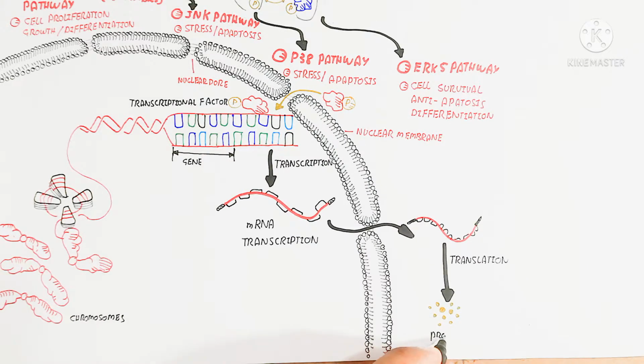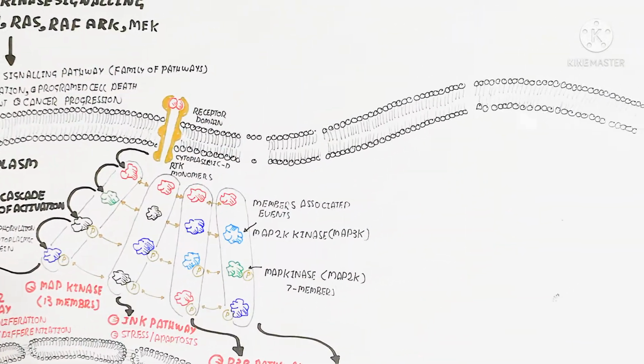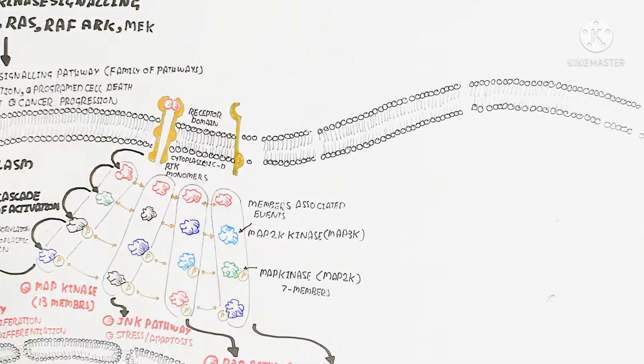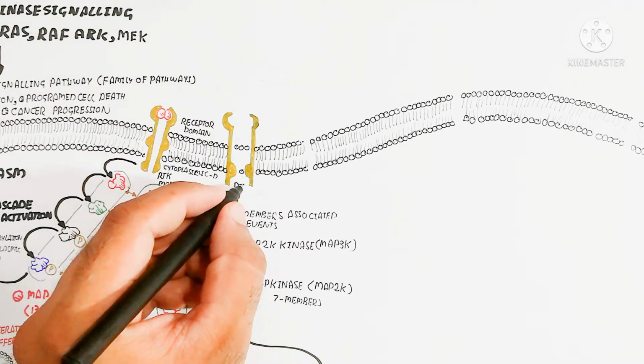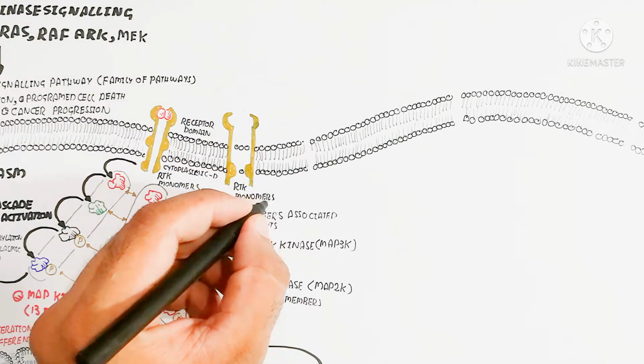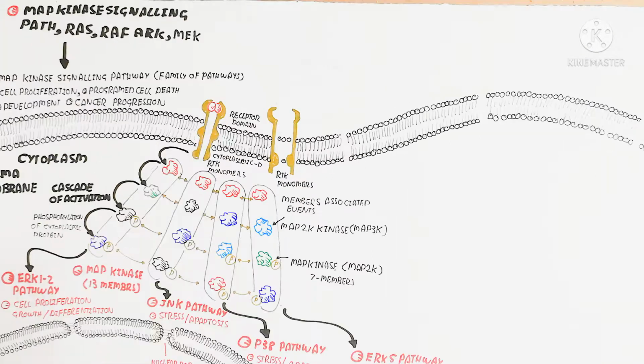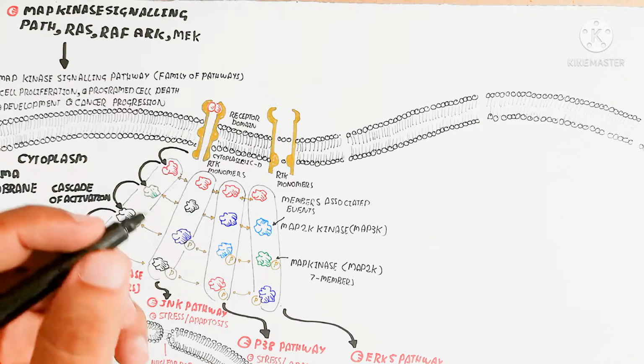This pre-messenger RNA is modified by exon and intron separation and moves outside through the nuclear pore to produce the proteins P53 and P21. These P53 and P21 will lead to inhibition of cell growth, so that stress and apoptosis will occur.